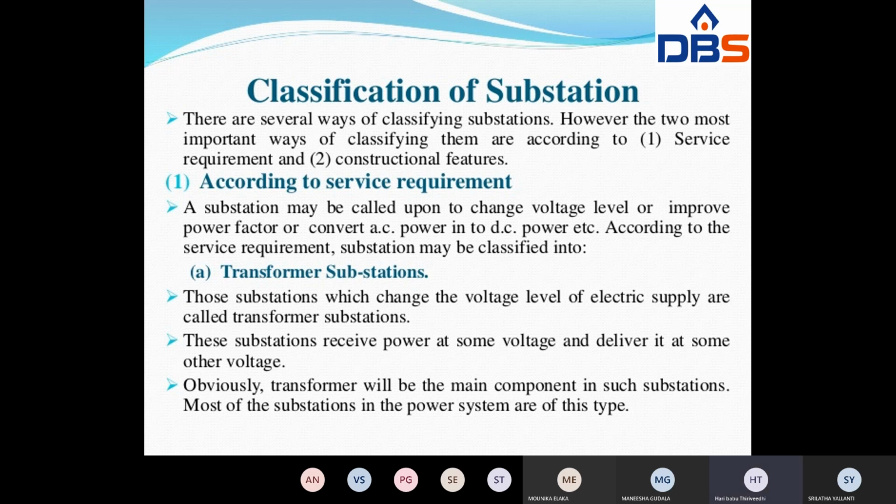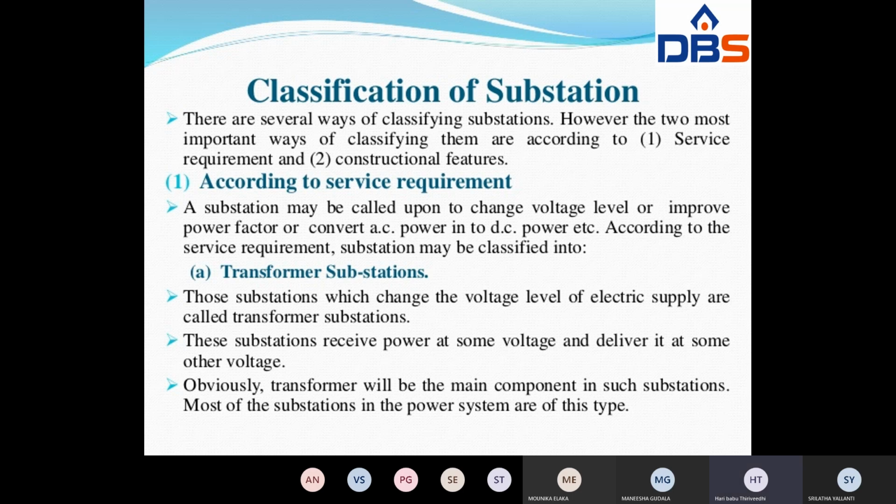These five substations come under classification according to service requirement. So first of all, what is a transformer substation?